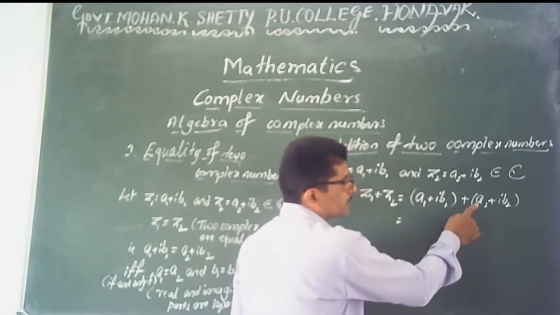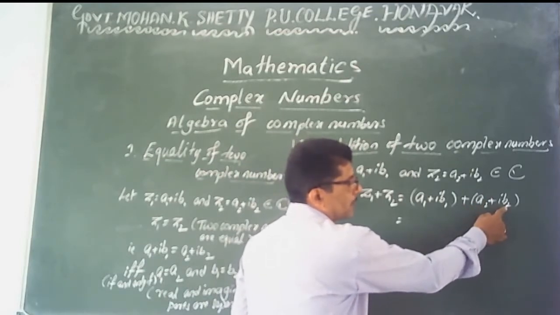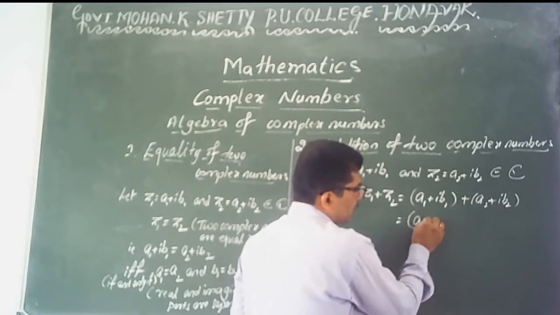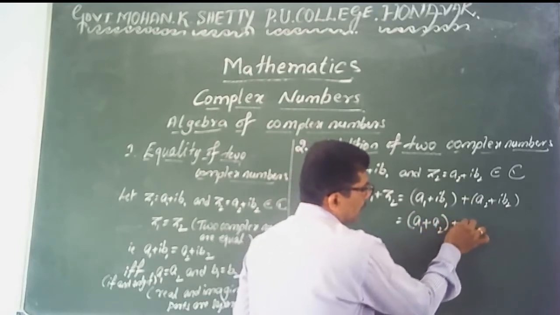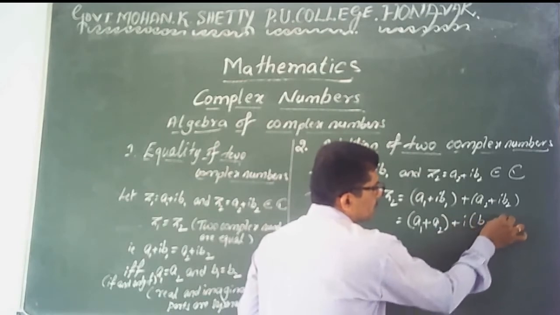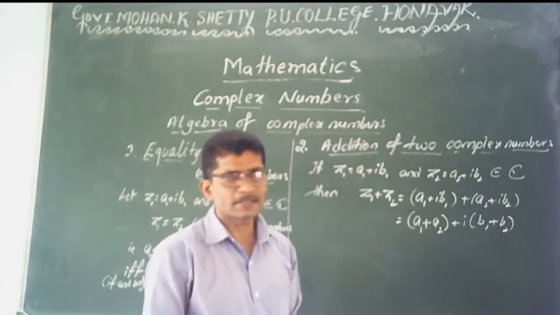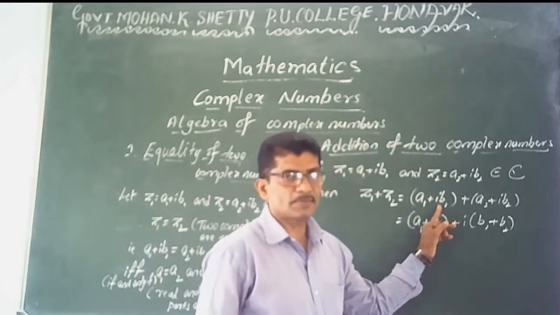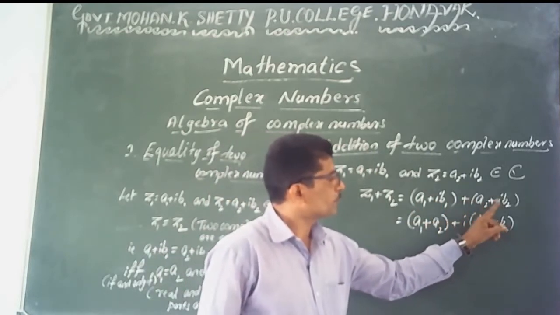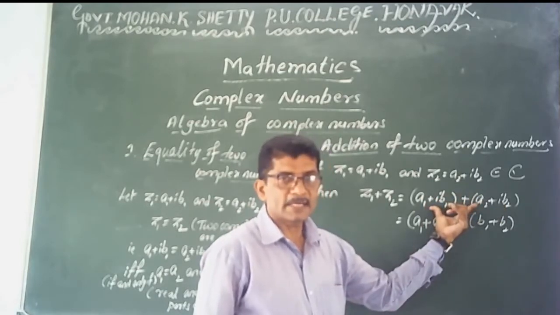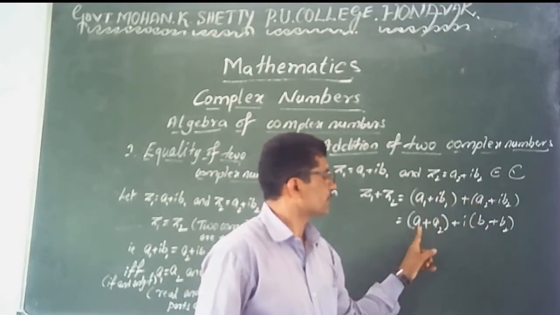In the second number, real part a2 and imaginary part is b2. Its value is exactly equal to a1 plus a2 plus i into b1 plus b2. Simple addition using the distributive property in real numbers: a1 plus i into b1, remove this bracket, a2 plus i into b2. The terms independent of i, a1 plus a2, we make one group.